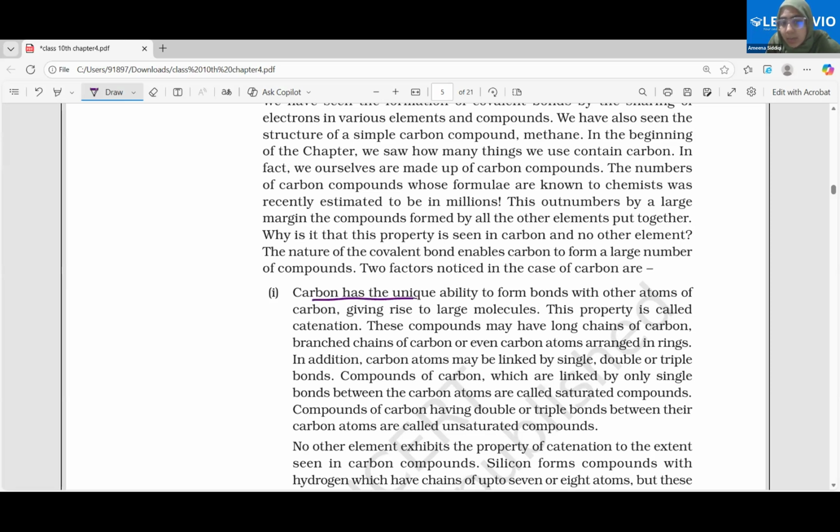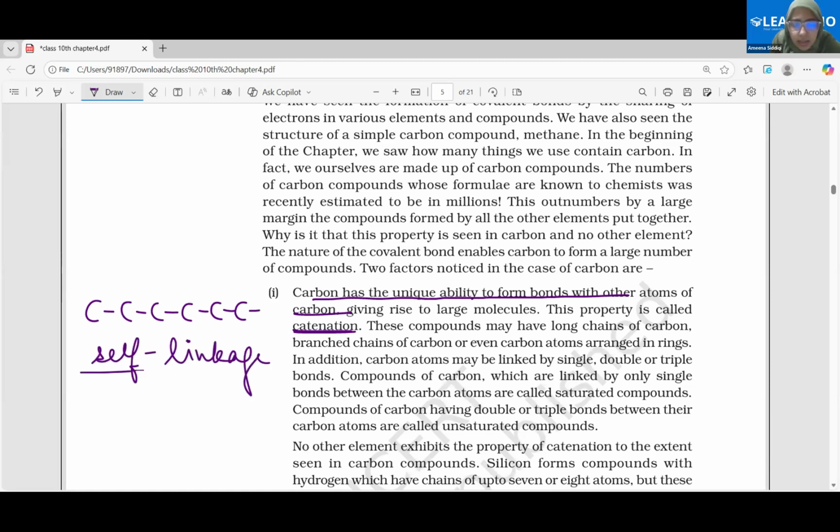Carbon has a unique ability to form bonds with another carbon atom, very important, and this is known as catenation. Carbon can keep on bonding to carbon, carbon, carbon atom. And this property of self-linkage is called self-linkage. Okay.